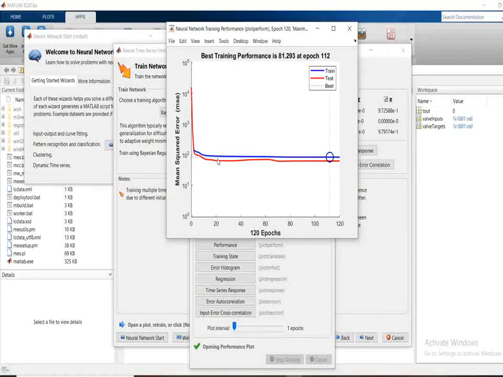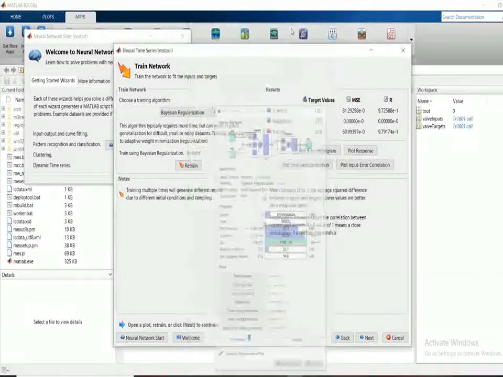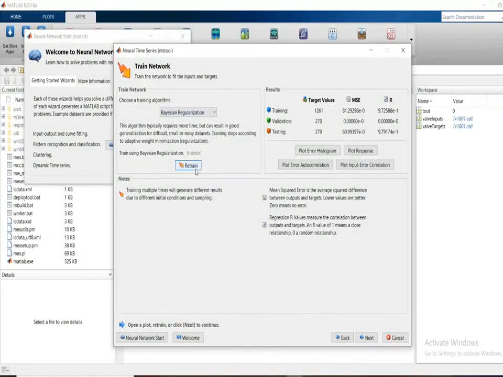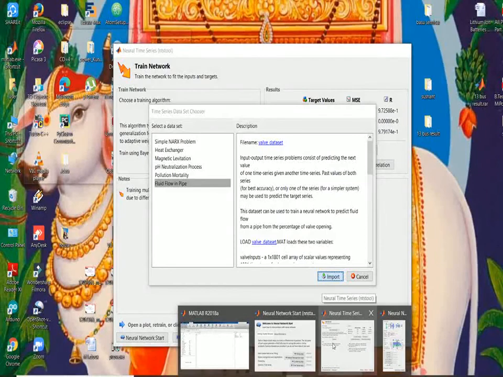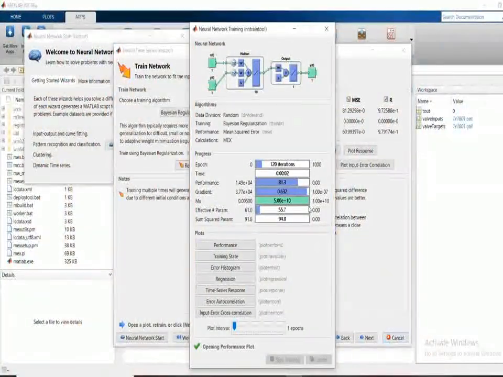But now there is a small gap between the train and test. To overcome this, you need to give again retrain in the train network toolbox. As you give retrain, your algorithm is ready for your operation.